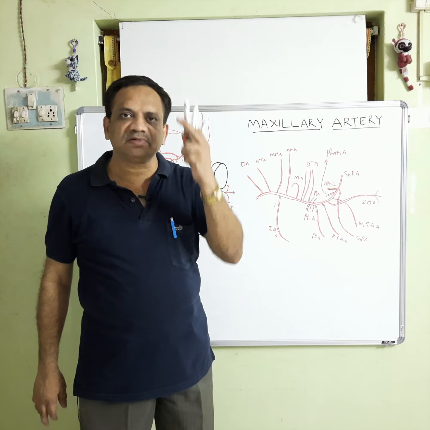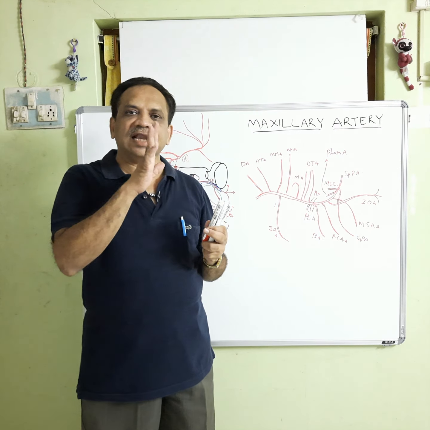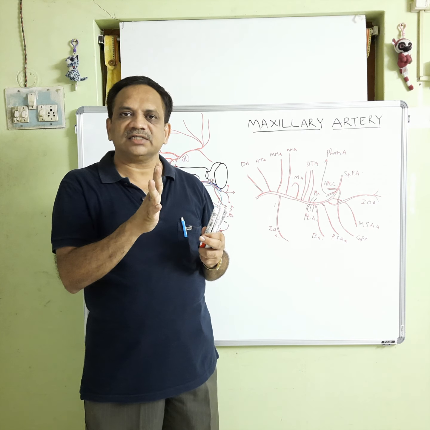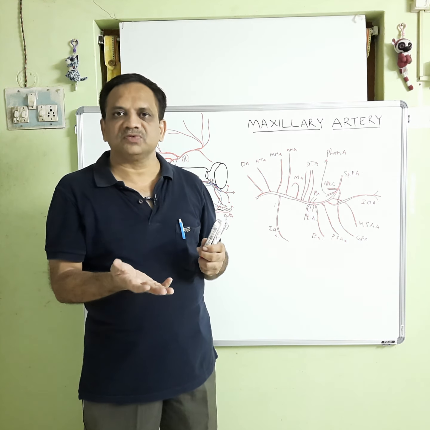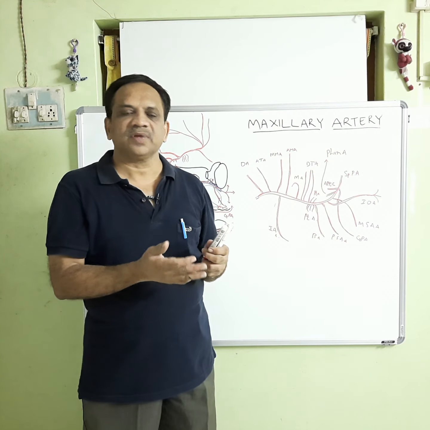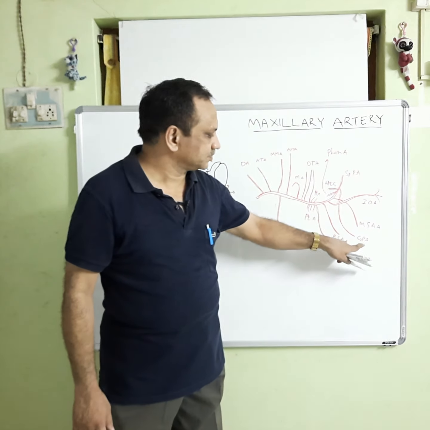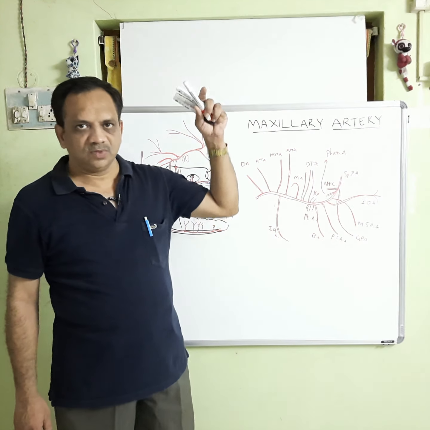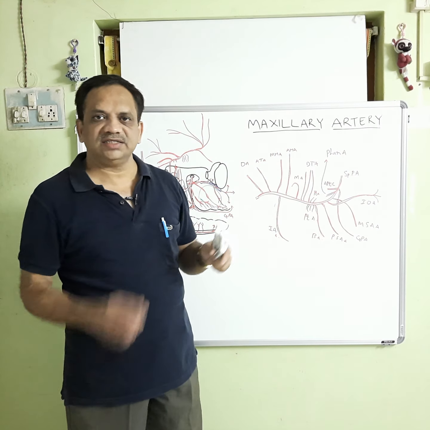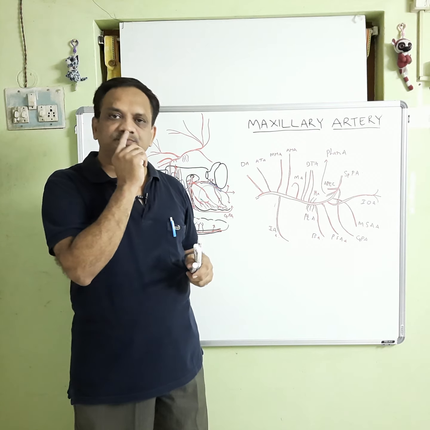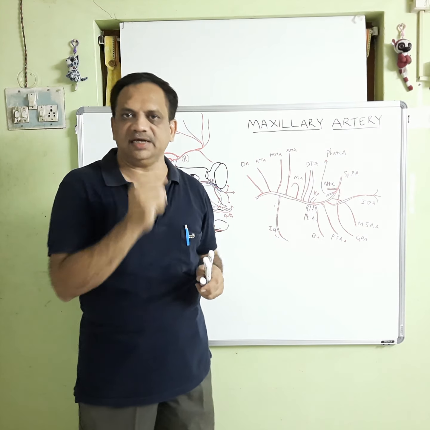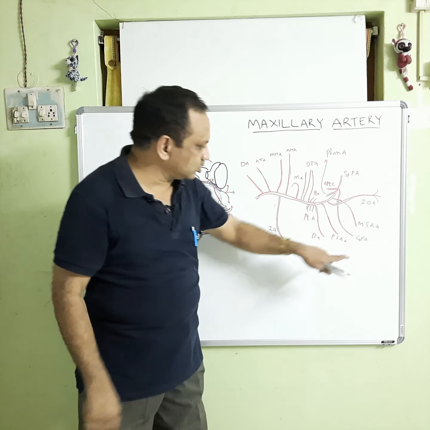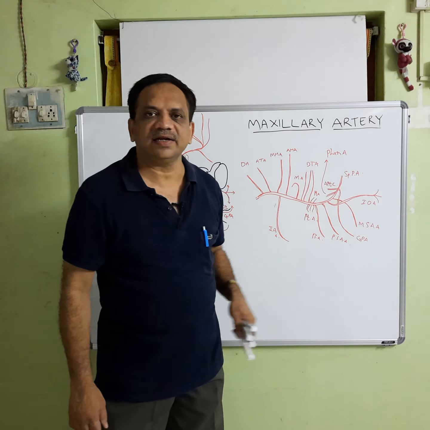The posteroseptal branches ramify over the nasal septum, and they also anastomose with the branches of the ethmoidal artery and the branches of the greater palatine artery. One of those branches runs over the vomer to reach the incisive canal, the anterior inferior part of the septum, to anastomose with the greater palatine artery.